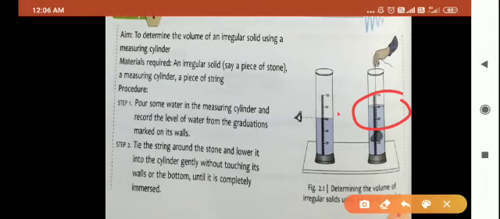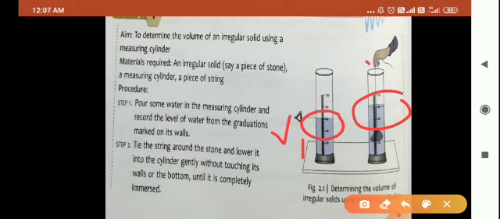You can see here, when you pour the liquid in the cylinder, the volume at that time is V1. After some time, when you simply immerse a stone into the cylinder, the level of the water is rising.